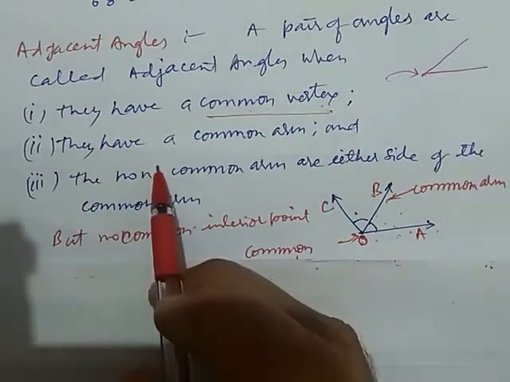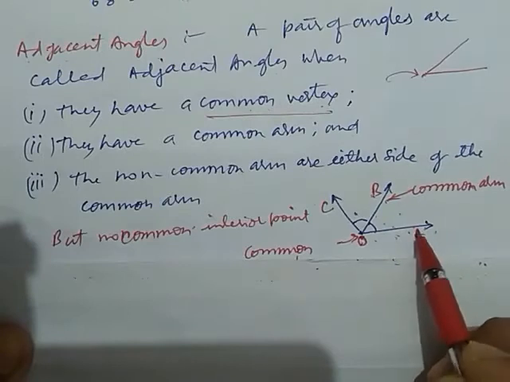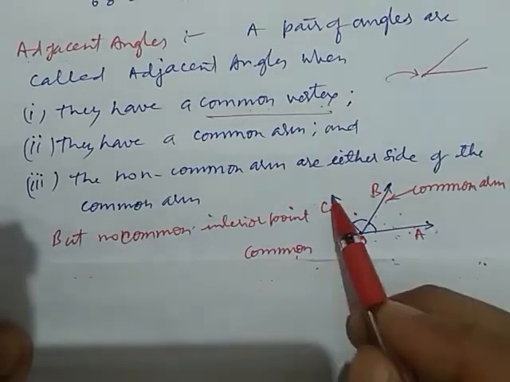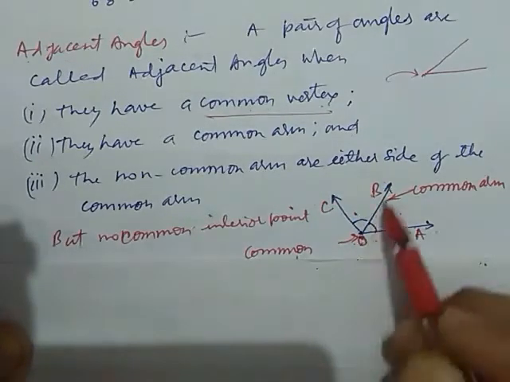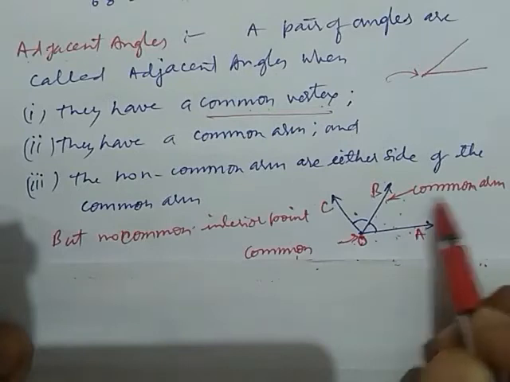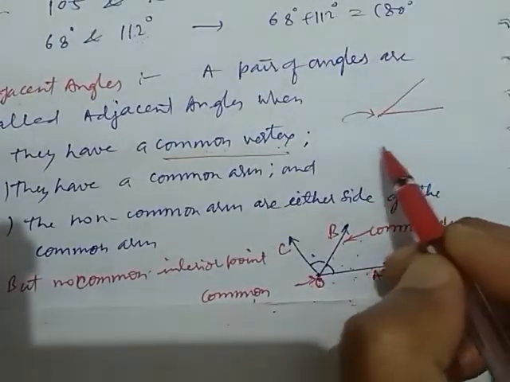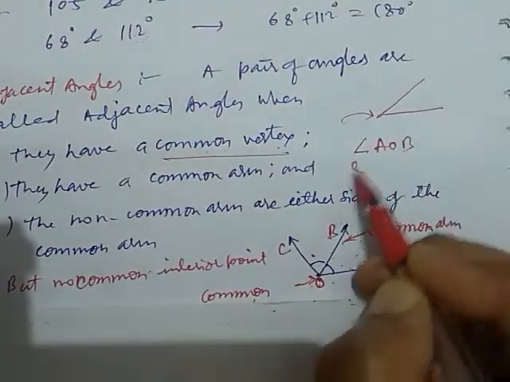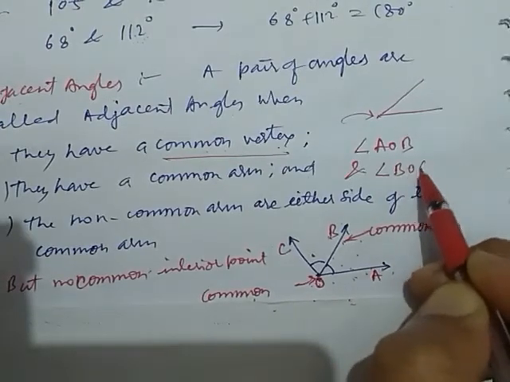They have a common arm. Here angles AOB and BOC have this common arm. OB is common in both the angles. First we consider angle AOB and angle BOC.